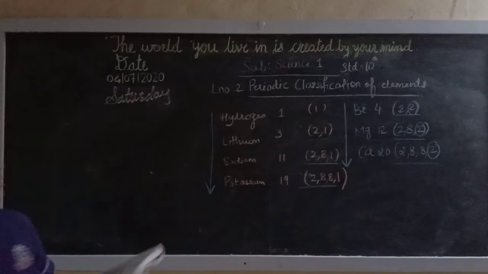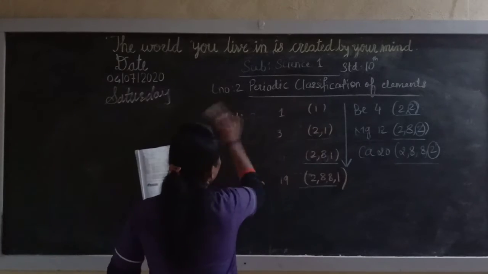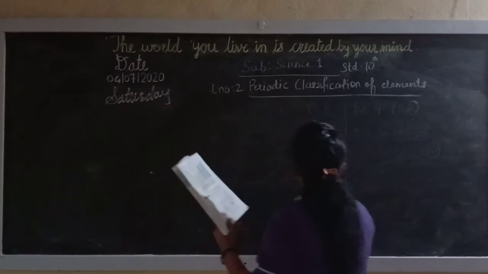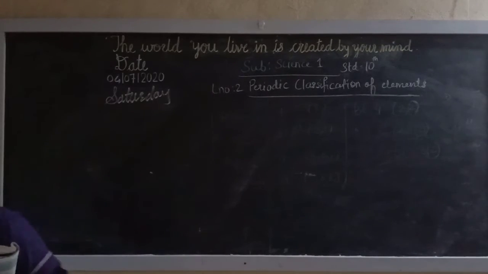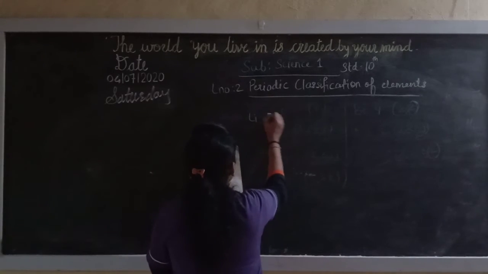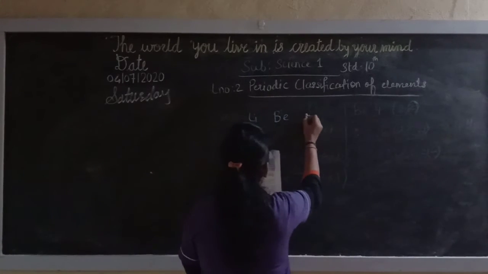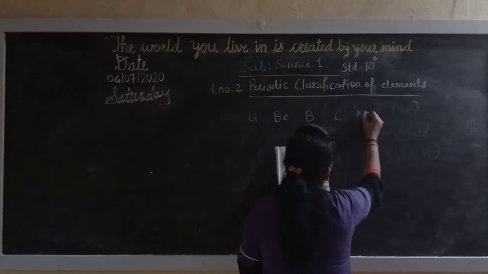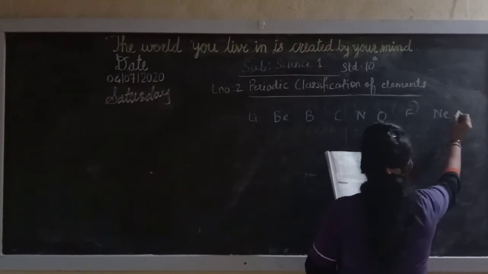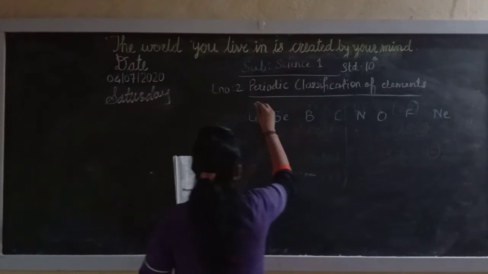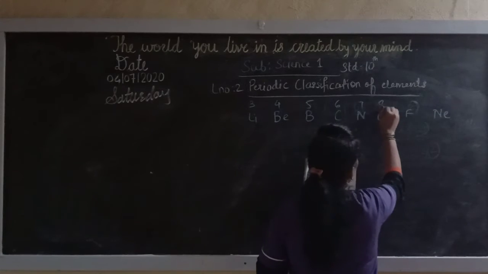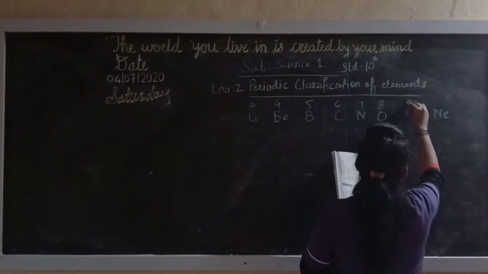They have given the diagram at the bottom of that page. The atomic numbers are 3, 4, 5, 6, 7, 8, 9 and neon is 10.